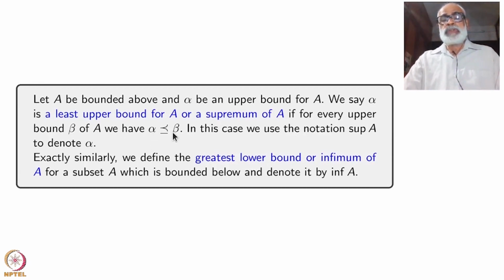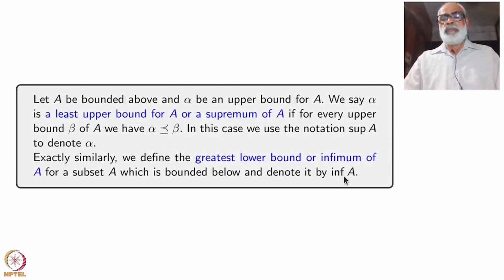That means, first of all, the set of upper bounds must be non-empty, then you take alpha to be the least element in the set of upper bounds. For all upper bounds are bigger than alpha, so then it is called a least upper bound. It is a very descriptive name. Supremum is another terminology. Exactly similarly, you can define greatest lower bound and infimum also.